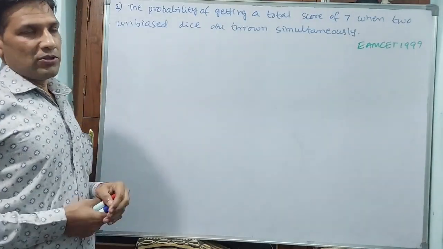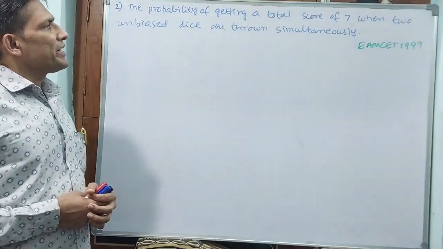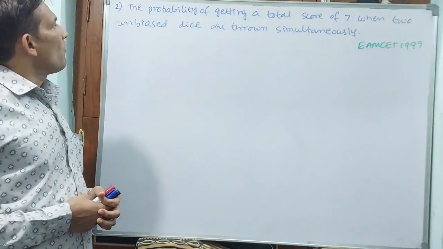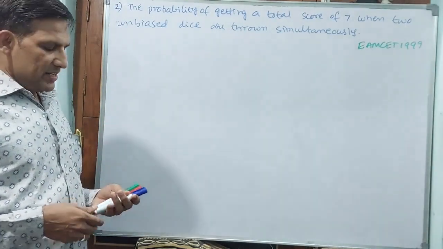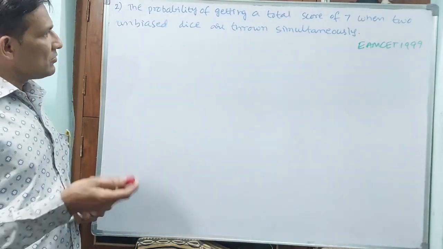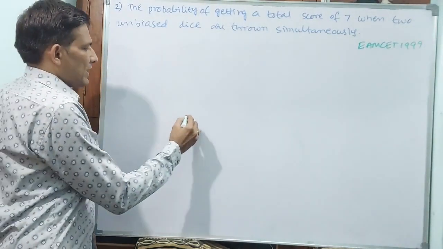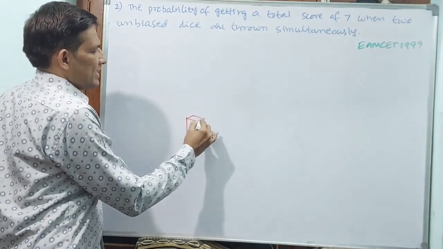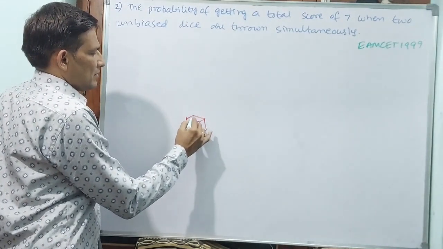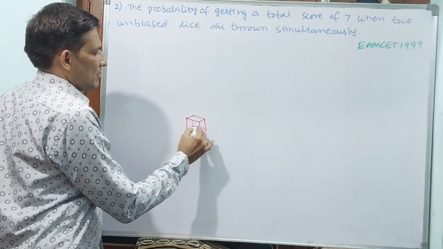Second question. The probability of getting a total score of 7 when 2 unbiased dice are thrown simultaneously. Here I want to draw one figure. First of all, understand what a die is.